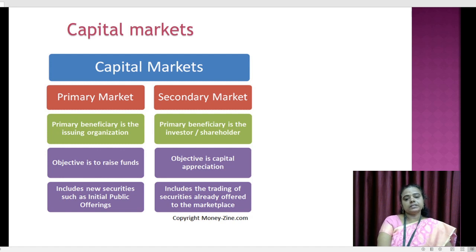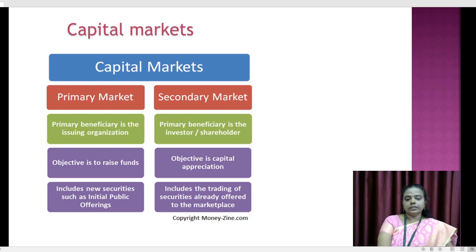Capital appreciation refers to the raising of funds by the organization to raise their working capital, to run their working capital management. It also includes trading of securities that are already offered to the marketplace. Suppose the same ABC company is running in a good condition, it may offer more shares where the company's share value has been raised. So these are the differences between a primary market and a secondary market.